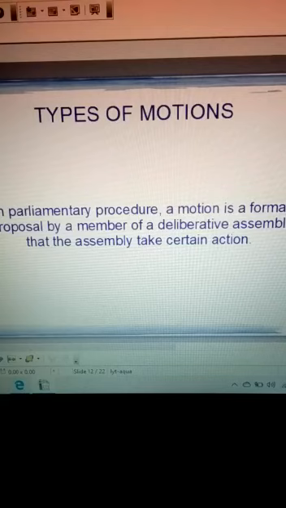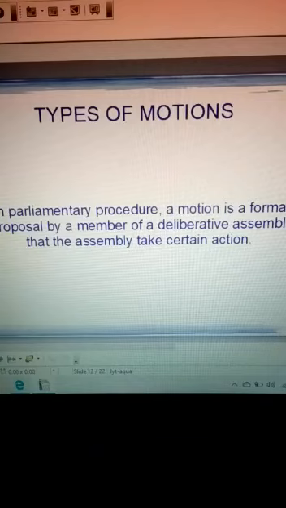Another definition: a motion is a formal proposal made by a member stating that the house should take up some particular matter which is of public importance. With the help of the motion, the member draws attention of the government to take suitable action on a particular matter.